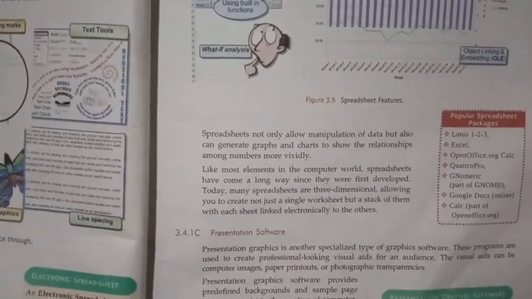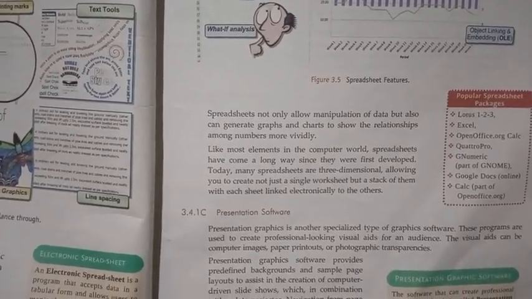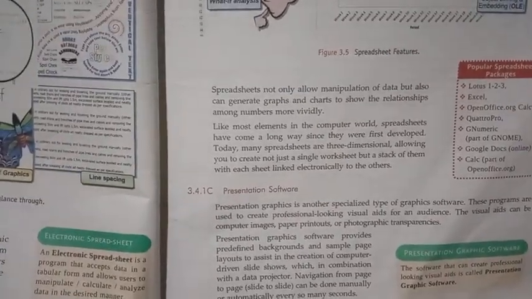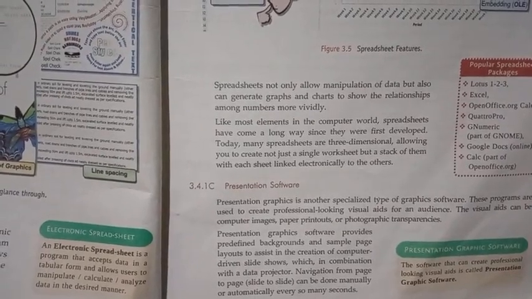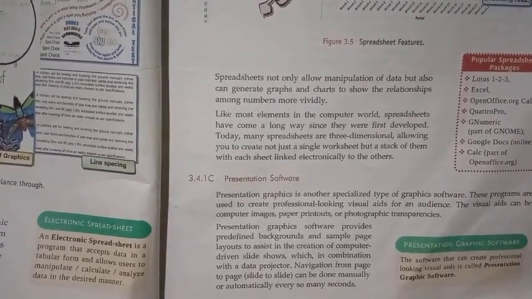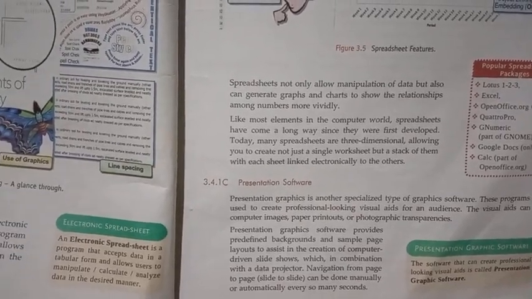Next, presentation software. Presentation software is used to create presentations. Presentation means a slideshow, which you have already seen. It is software that can create professional-looking visual aids, so it is called presentation graphic software. We can create slides.